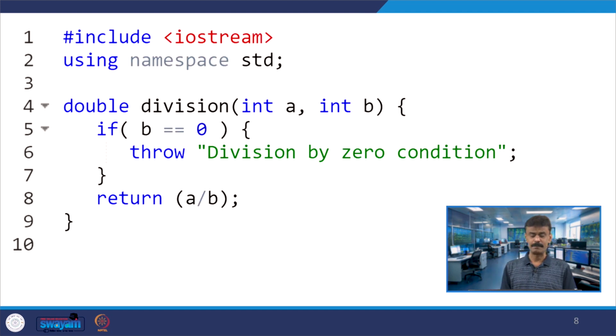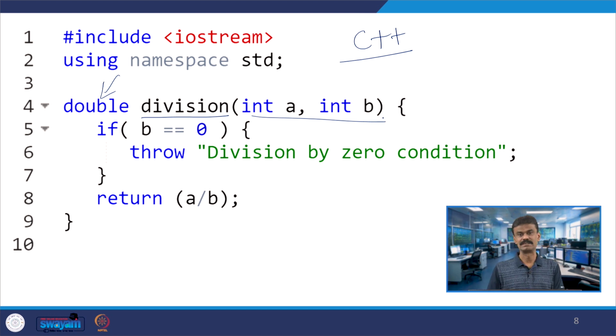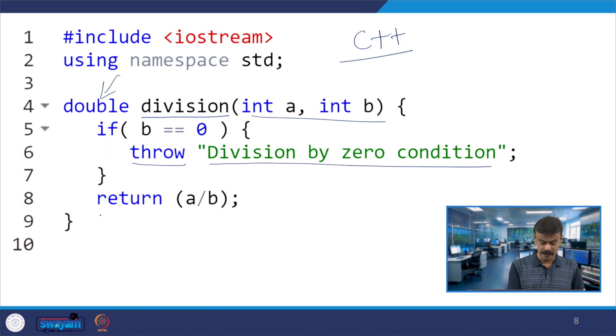Now we will see in C++ one program with the help of try, throw, catch. This is the mechanism we had talked about. How am I going to handle the divide by 0 error? Let us consider a function named division, whose return type is double, with two integer arguments. If b is equal to 0, I am just writing throw, like a cout statement, "division by 0 condition". Then you have return a by b.